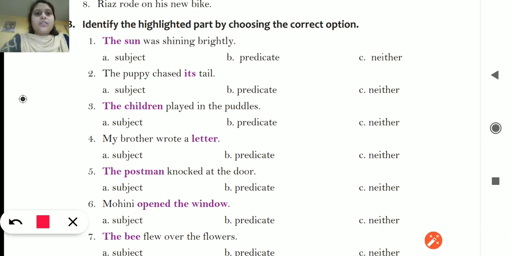First one, the sun was shining brightly. Children, how you will do this exercise in the copy? You will just write the heading as it is.